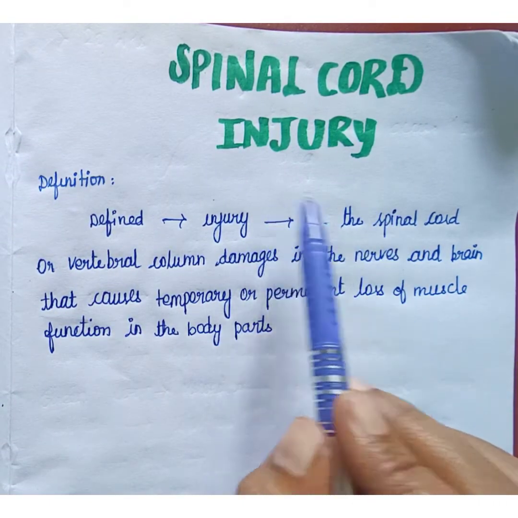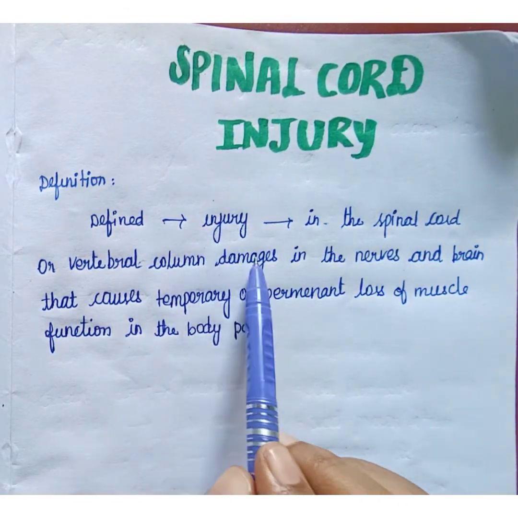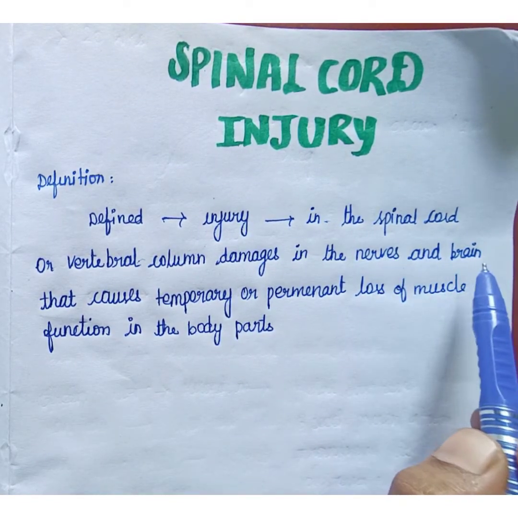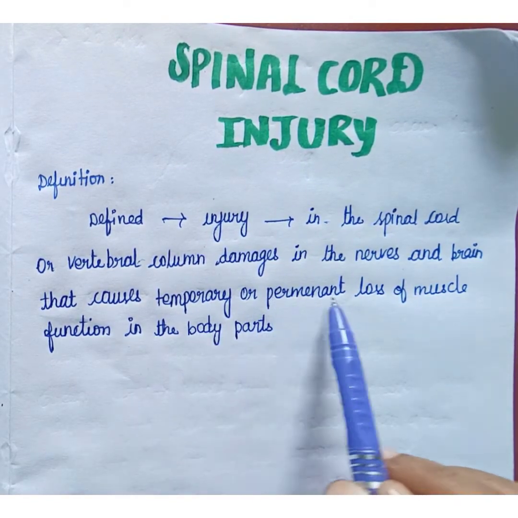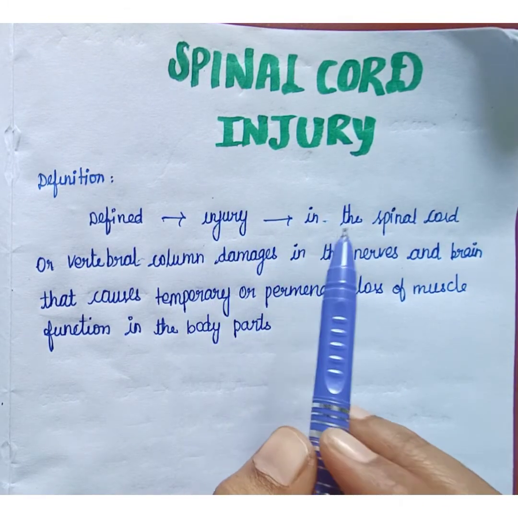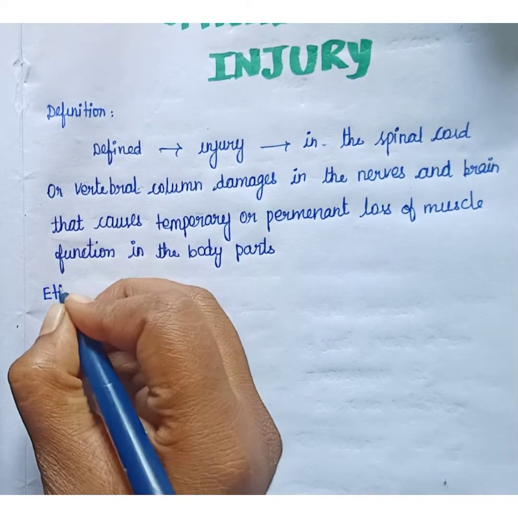The injury may occur in the spinal cord or the vertebral column. The injury may damage the nerves and the brain. Due to damage in the nerves and the brain, it causes a temporary or permanent loss of muscle function in the body parts. So this is the definition of spinal cord injury. Next we are going to see the etiology. What are the etiologies of spinal cord injury?